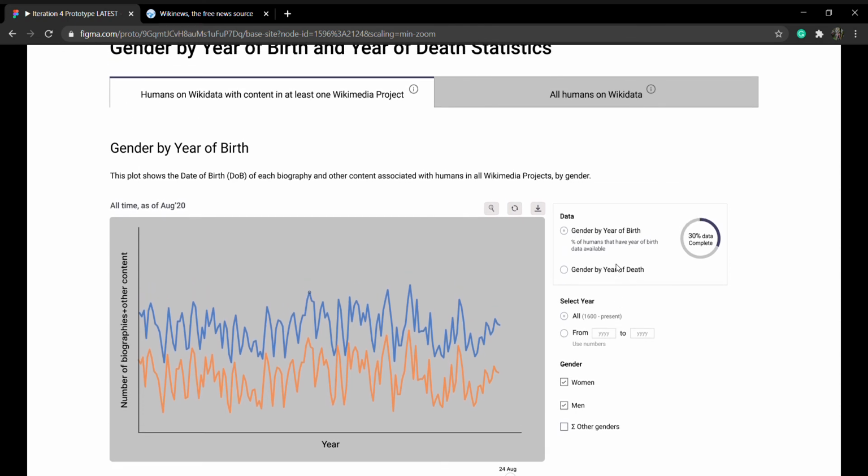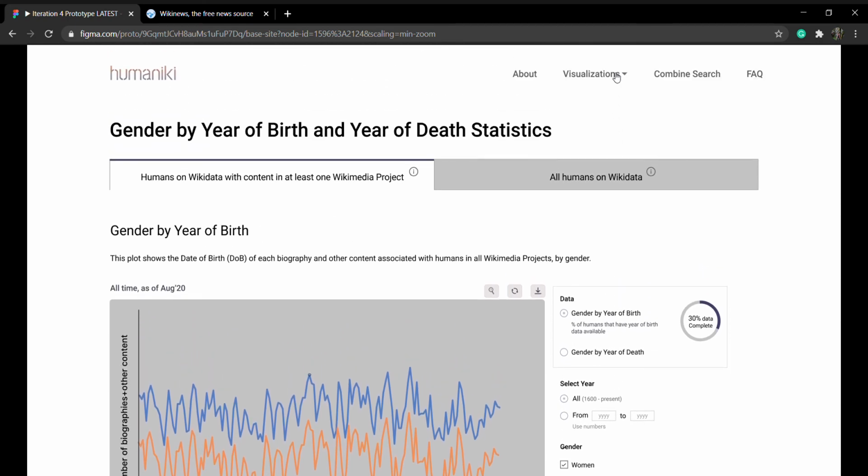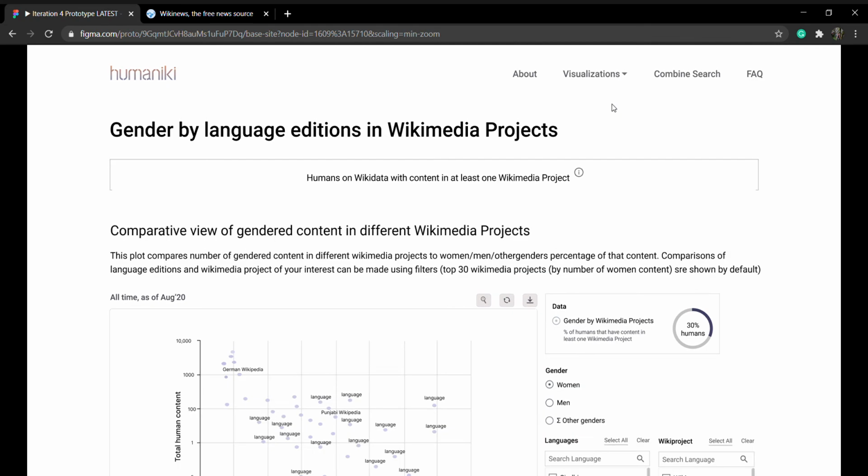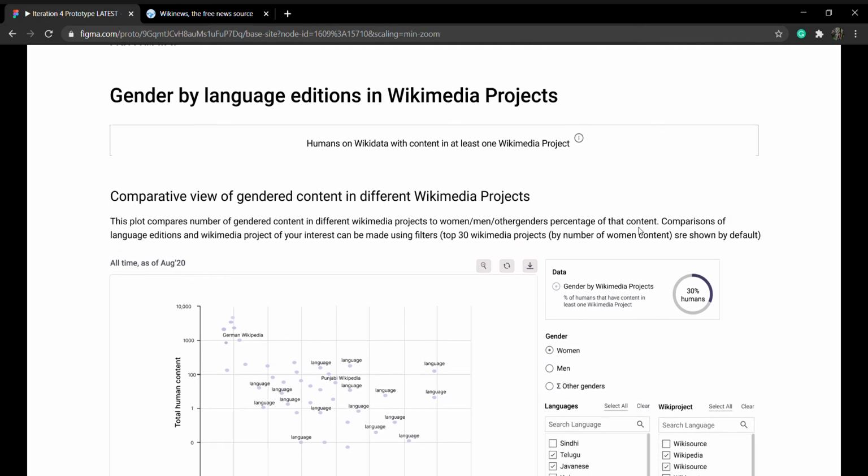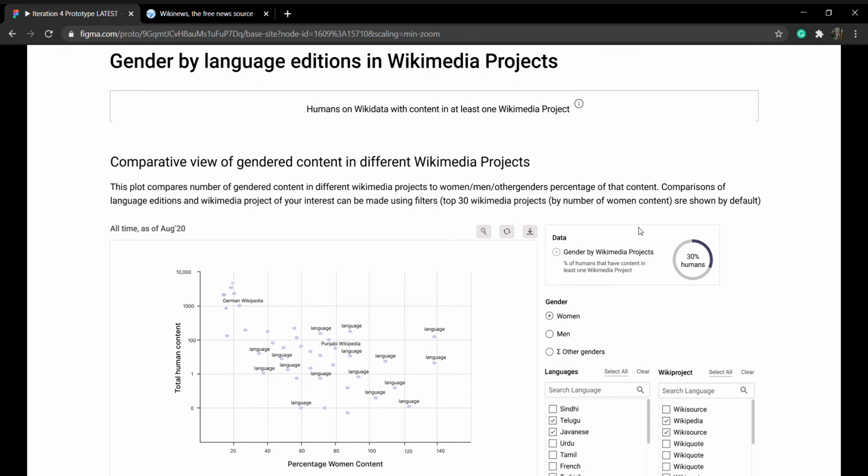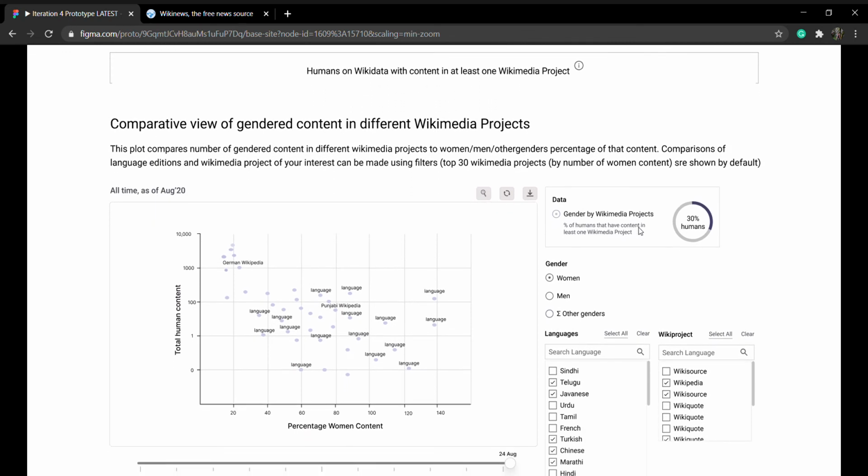Moving on, let's say I'm interested in gender by Wikimedia project statistics. I'll navigate to that page. Here I can compare statistics of gender gap between different Wikimedia projects. For example, German Wikipedia has high number of biographies but lower percentage of women biographies as compared to Punjabi Wikipedia, which has lower number of overall biographies but high percentage of women biographies.